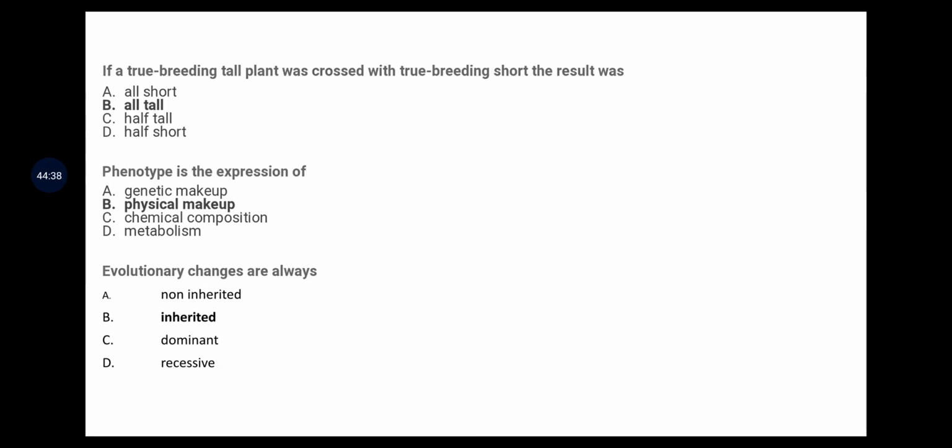A true breeding tall plant was crossed with a true breeding short plant. The result was all tall. Phenotype is expressed as the physical makeup. Evolutionary changes are always inheritable.